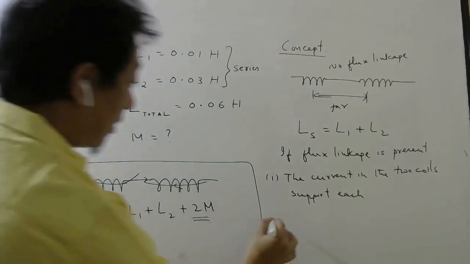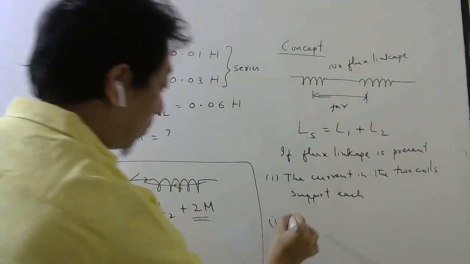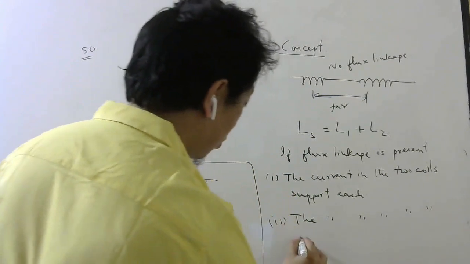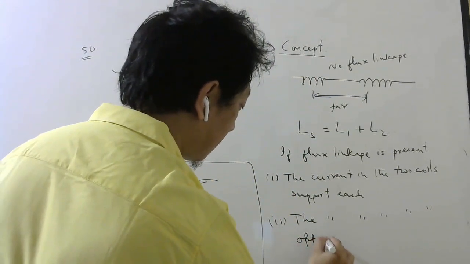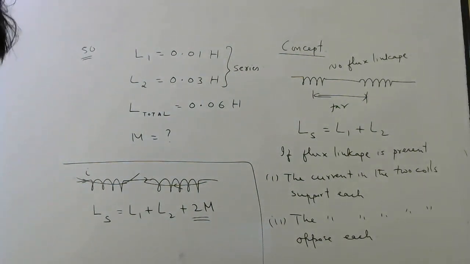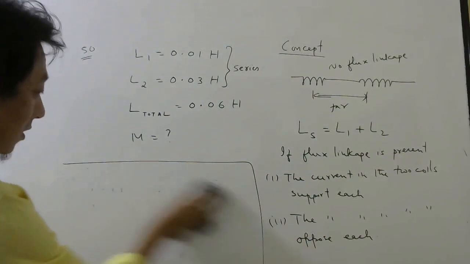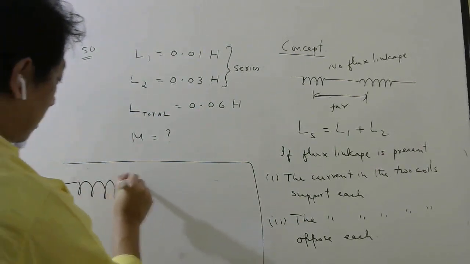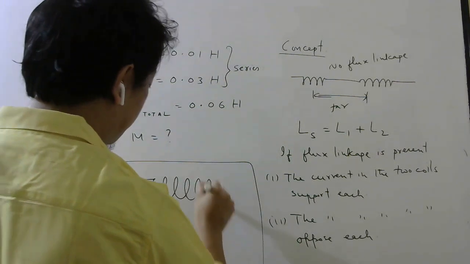Now, if they oppose each other, if the current in the two solenoids oppose each other, how are we going to do that? First, you make a note of this. Now, to oppose each other means here current flows like this and here it goes like this.